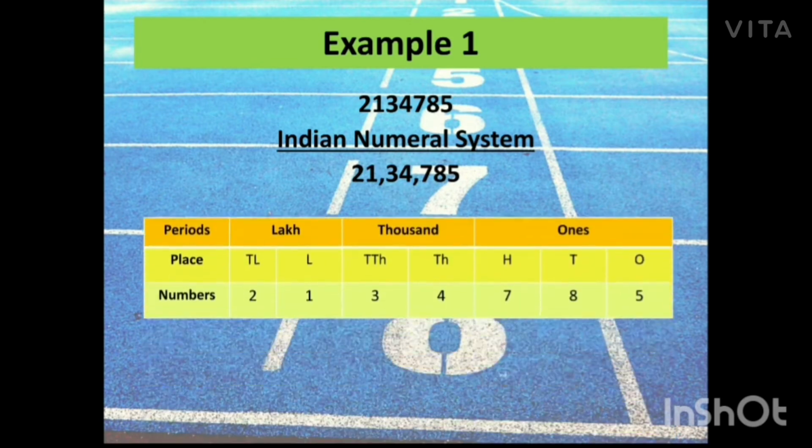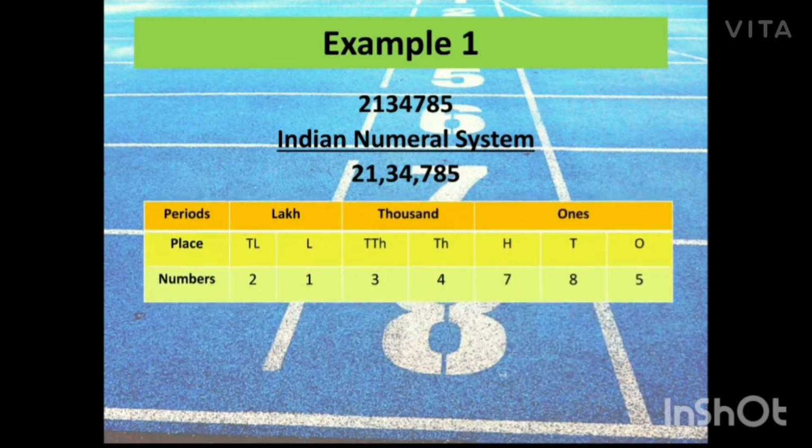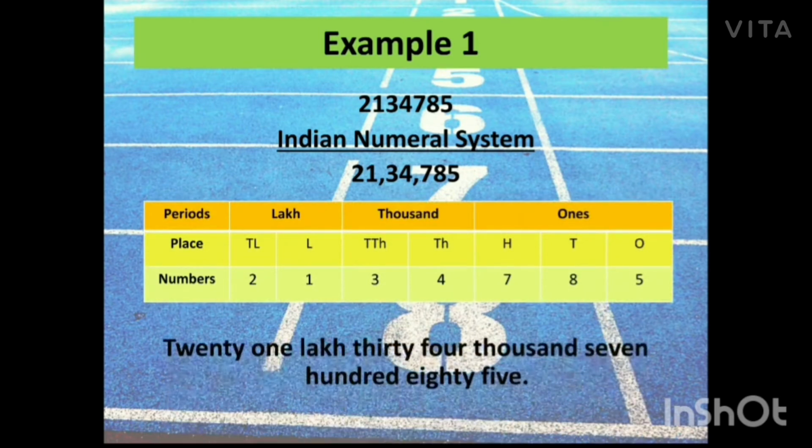So this I have put in the place value chart, which will make it easy for us to read and write the number. So in places you can see I have written TL, L, TTH, they are just the initials of the places. So this number will be read as 21,34,785.